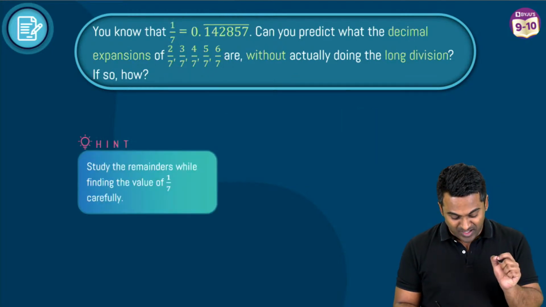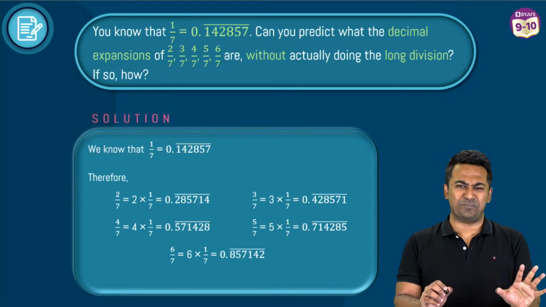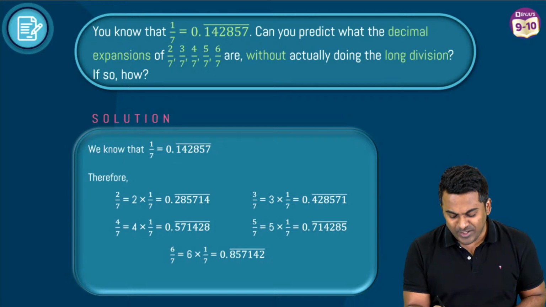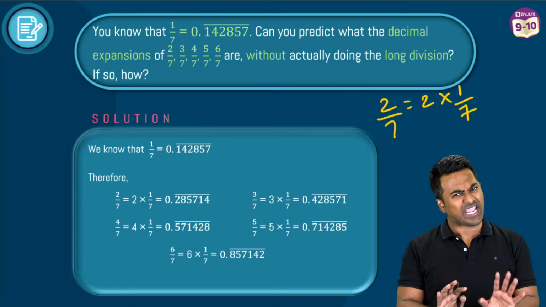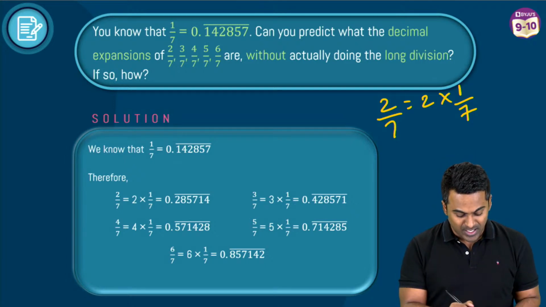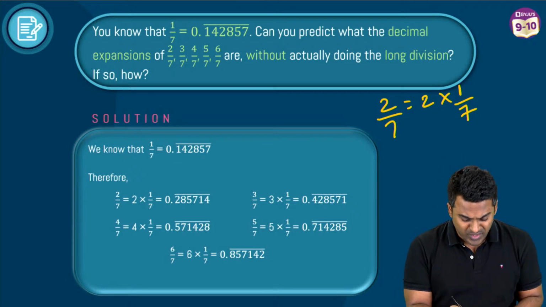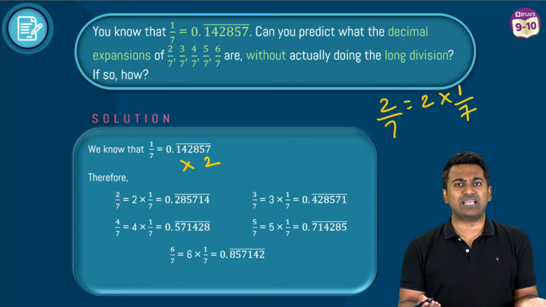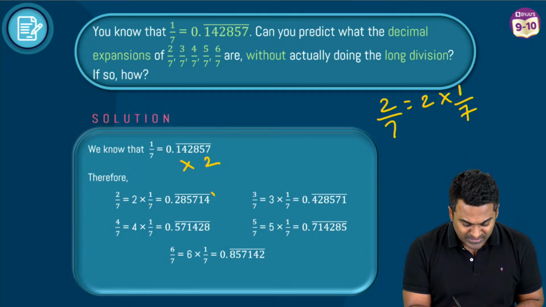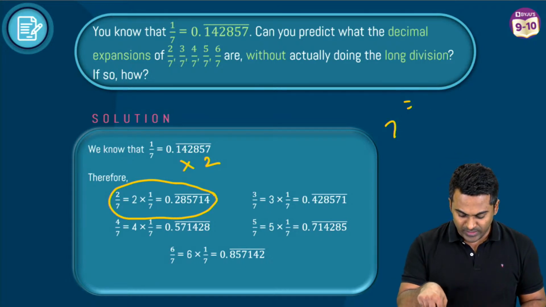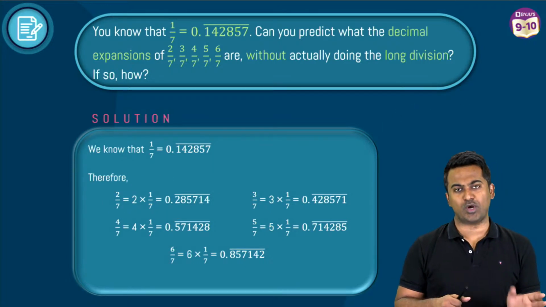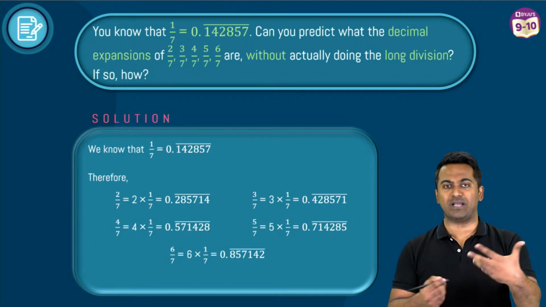Well, there is a method to that, and that's a fairly simple one. All you do, how do you write 2 by 7, guys? 2 by 7 can be written like 2 multiplied with 1 by 7, right? I can do that. So when you do that, all you need to do here is multiply this by 2. That's it. And when you multiply that by 2, this is what you get. Right? Shall I show you that multiplication? Okay, let me just do it for 2 by 7 and I'm sure you would understand the process for 3 by 7, 4 by 7, on and on.